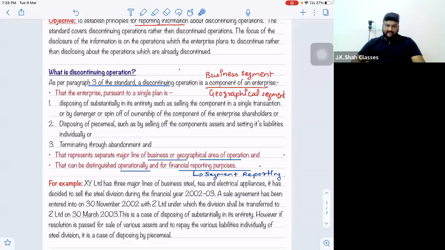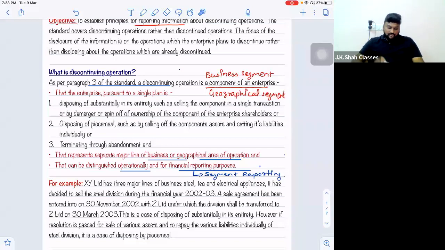Right? And thirdly, terminating through abandonment. Terminating through abandonment means, from tomorrow onwards, we will not do any operations with that component. We will stop all the activities. Abandon all the activities of that operation. So we are terminating the component by abandoning all the operations with immediate effect. Later, we will decide what has to be done. How it will be sold is decided later. But now the management has decided that from tomorrow onwards we will not operate. That is called terminating through abandonment.